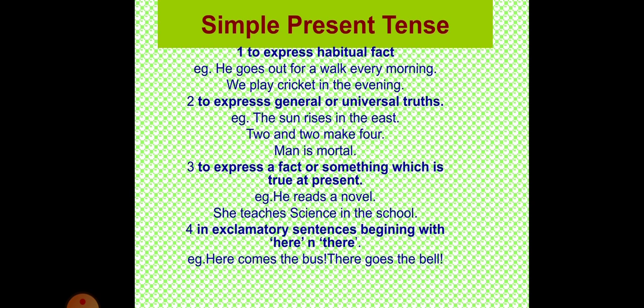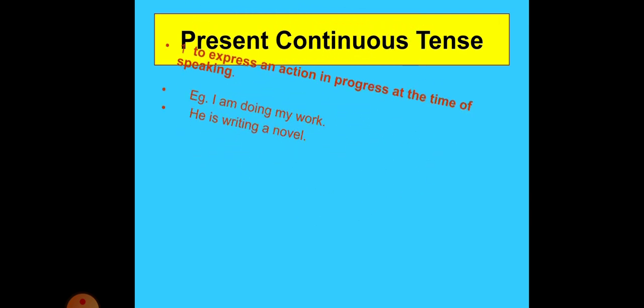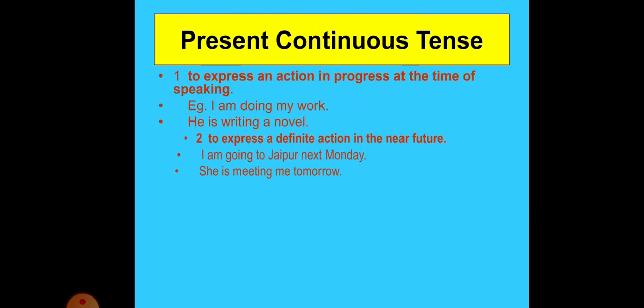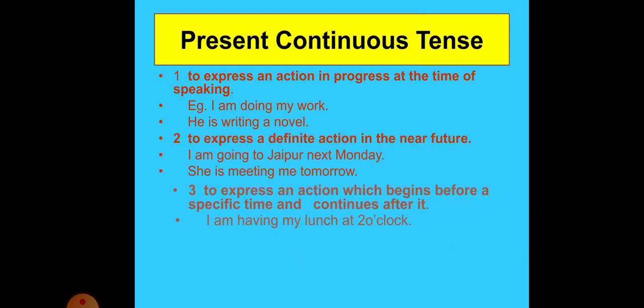So generally simple present tense is used for habitual activity, like my grandfather goes for morning walk every day. Now this is an activity which he does every day, so it is his habit. Same way the universal truth and the activity which is going on at the present moment. Next rule is present continuous tense. Continuous means going on or in progress, so you will be using this for the action in progress.